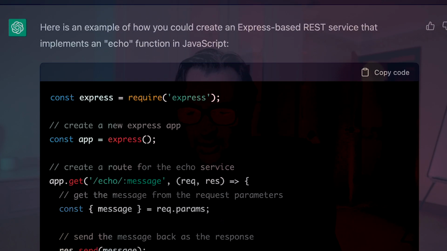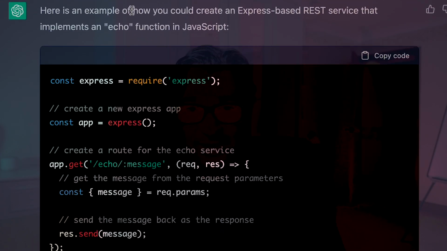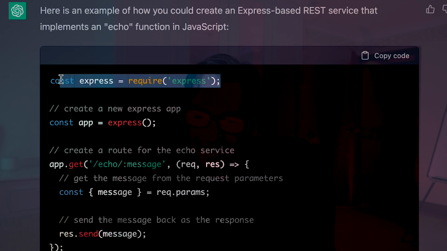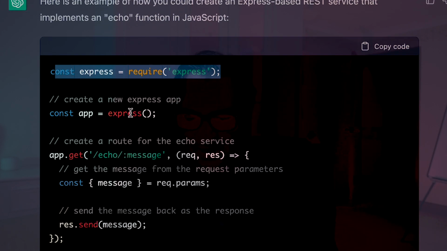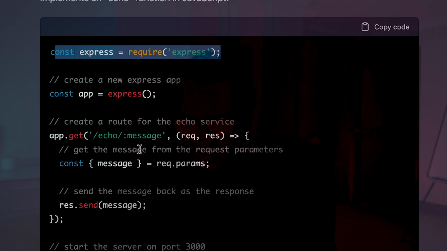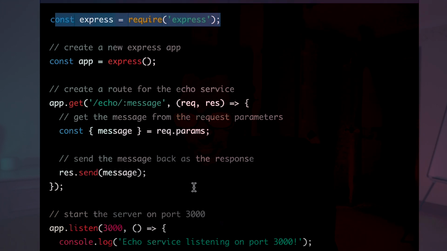Okay, so as you can see here, it's created that service. It's given some pretty good instructions on how to get started. So here's an example of how you create an express-based REST service that implements an echo function in JavaScript. First thing I'm going to say there is it's using the require syntax, so it's not leaned into using imports and stuff like that just now. It's using a const there. There's my echo, accepting message as a parameter, and then it's returning that out.